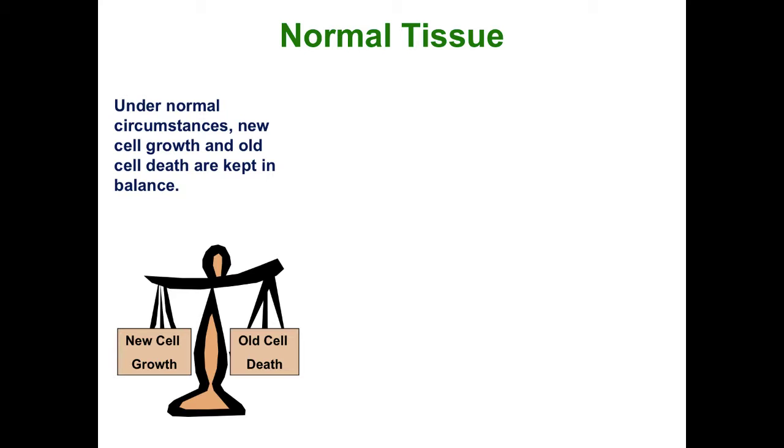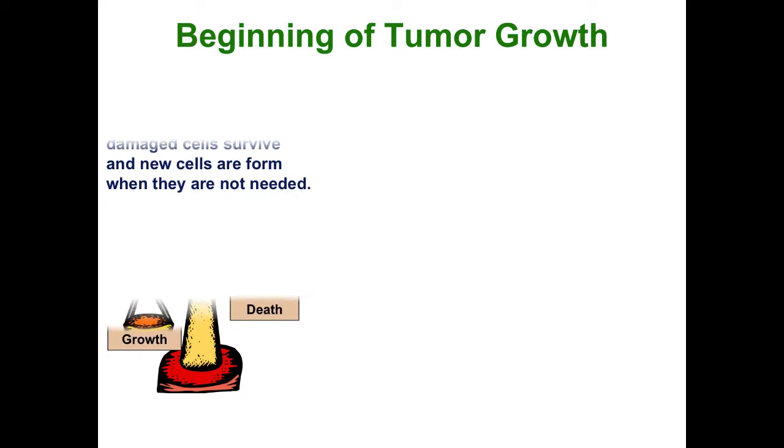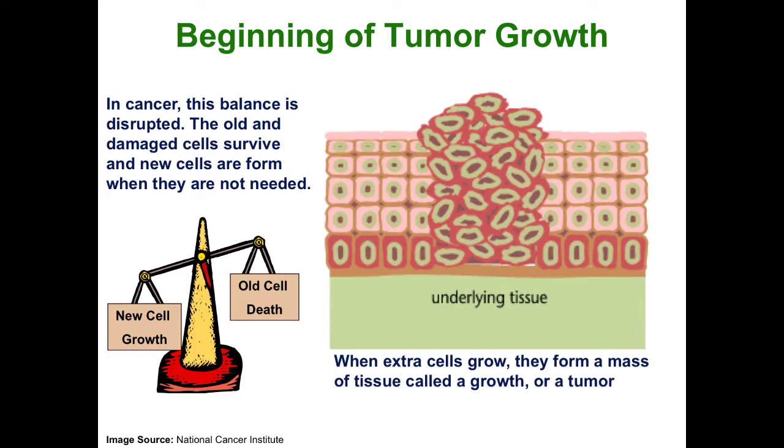In our bodies, new cells are produced every second to replace the old ones that die. In this way, there is always a perfect balance of cells. But in cancer, this balance is broken. When the balance is broken, the old and damaged cells do not die, but new cells are still forming even though they are not needed. These new and extra cells create a mass of tissue called a growth or a tumor.